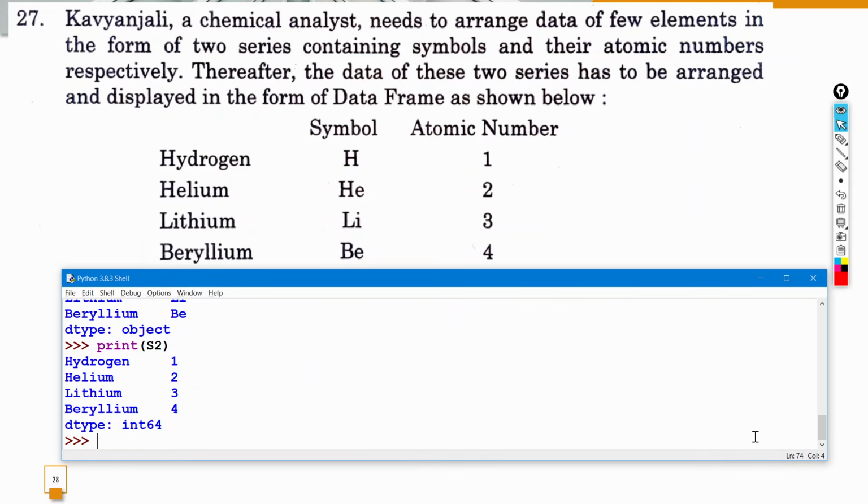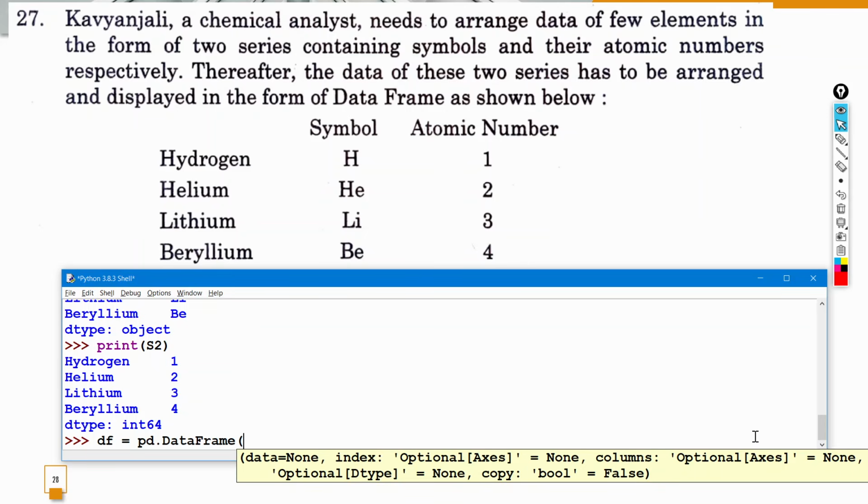Now we want to create a data frame. Let's say we name the data frame df. If I put df is equal to, then after that I'll put pd dot DataFrame, and we have to make it using the 2 series. In that case you can use a dictionary, because here you can mention the column name. So the column name will be symbol. We put the key as the column you want, symbol, and for symbol we need the series S1 that we created above. Then comma, and the second key-value pair, that is atomic number. You can even put spaces in the column name, that's okay.